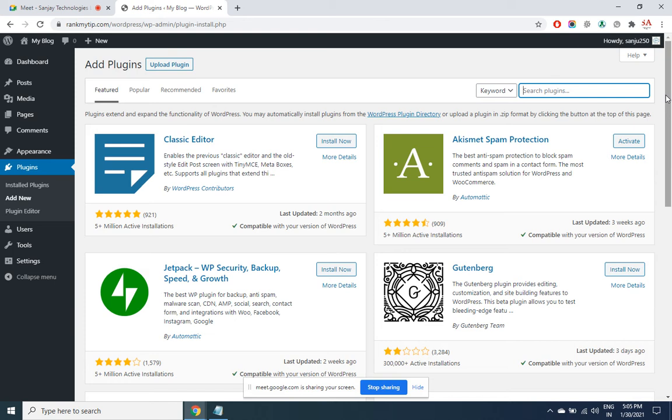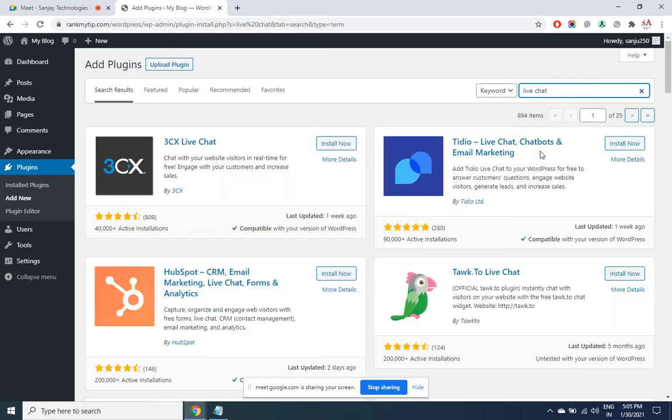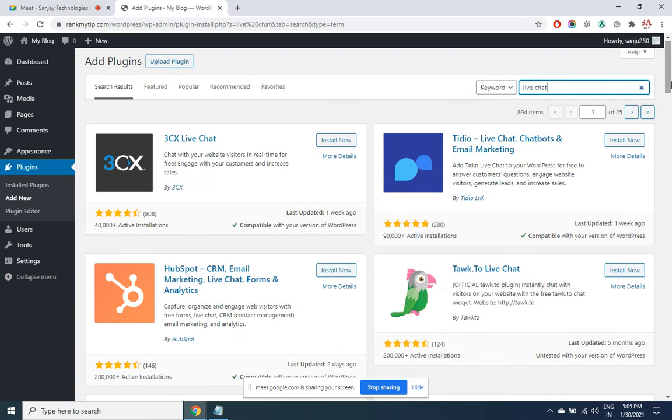So whichever are the missing features, you have to read about it, see whether it is meeting your requirement and then install. If it doesn't meet your requirement, after installing you are not satisfied with it, you can uninstall and go for another one. The only problem that you will face, let's say that I want to have live chat feature, is that there are several plugins on live chat.